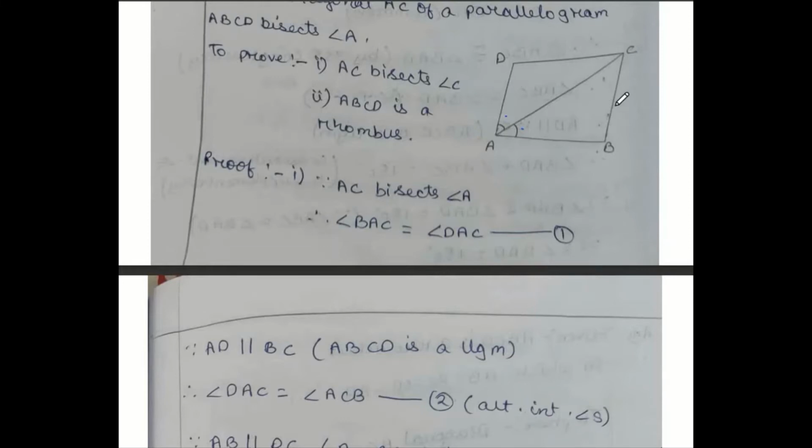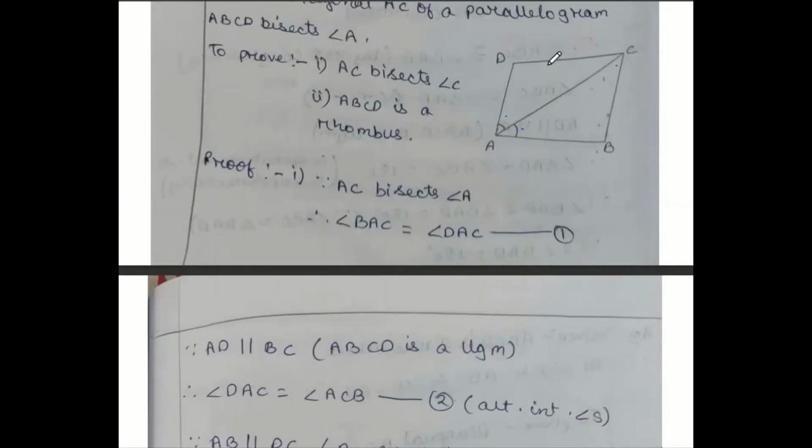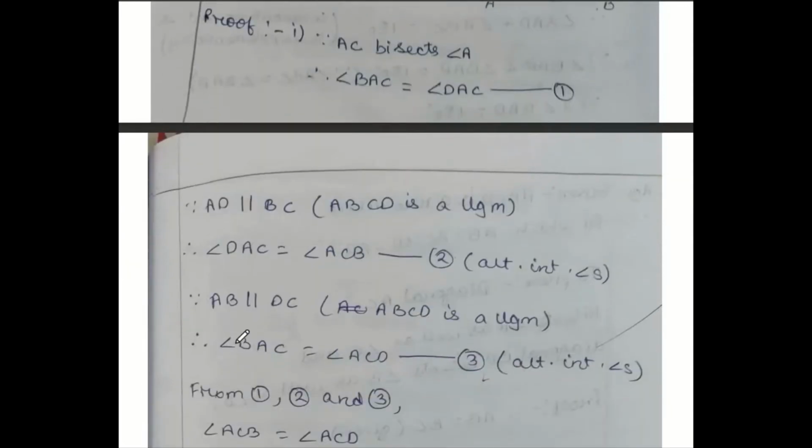Since AD and BC both are parallel to each other because of the parallelogram, this angle and this angle both are alternate interior angles. So angle DAC is equal to angle ACB. That is condition 2, alternate interior angles. Again, since AB and DC both are parallel, this angle and this angle both are also alternate interior angles. So since AB is parallel to DC, we can write angle BAC equal to angle ACD.